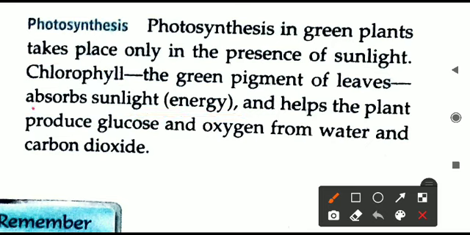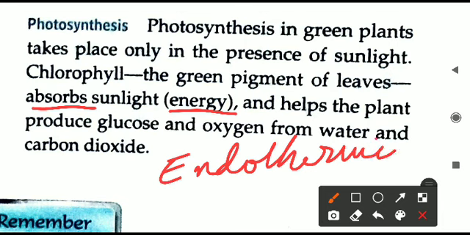So just recall where absorption of energy is there. It is called endothermic change. That is all about this photosynthesis. In this process, manufacturing of food of the plant is there, and this is happening because the chlorophyll pigment in the leaves is absorbing the energy. Which energy? Sunlight energy or solar energy, and thus it is endothermic change.